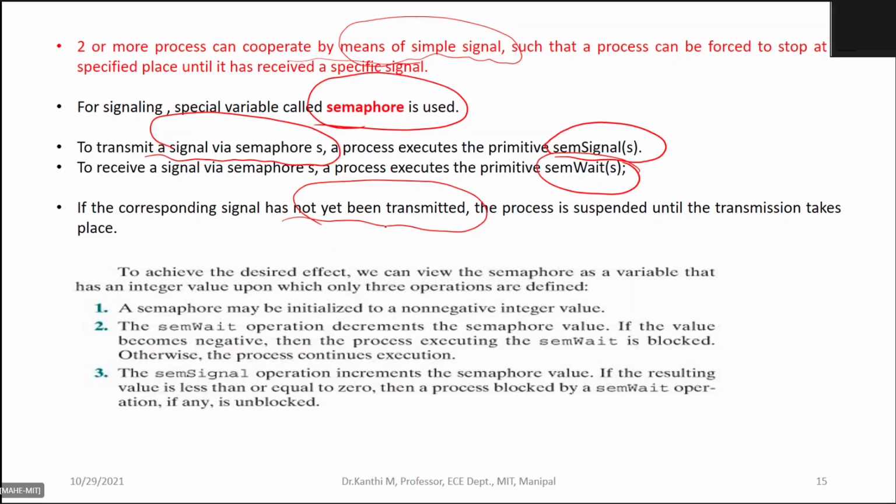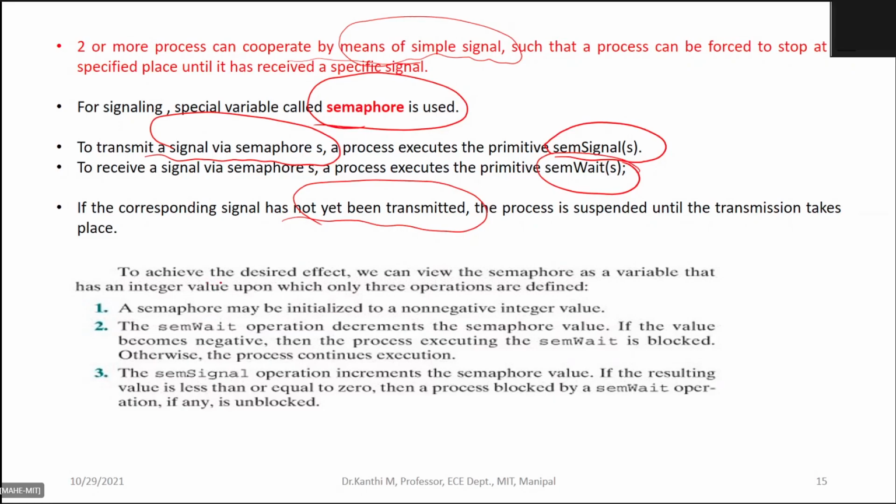So we will have some sort of a mutual agreement here. There is a kernel object which is used, which you call a semaphore. Through a semaphore, you can have some sort of a signal given to the different processes. So the primitives are signal and wait. Let us see what operation takes place through these primitives.